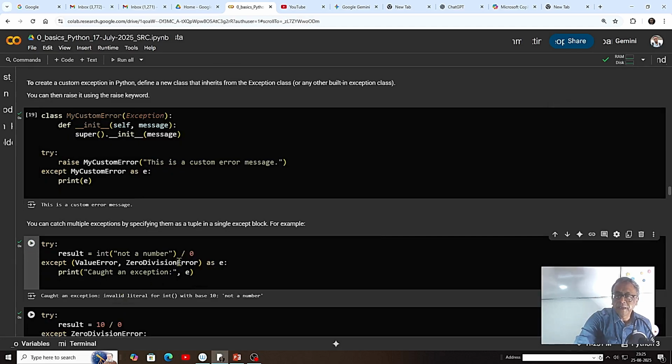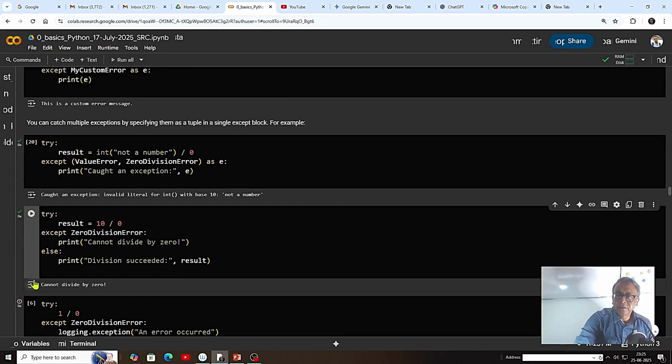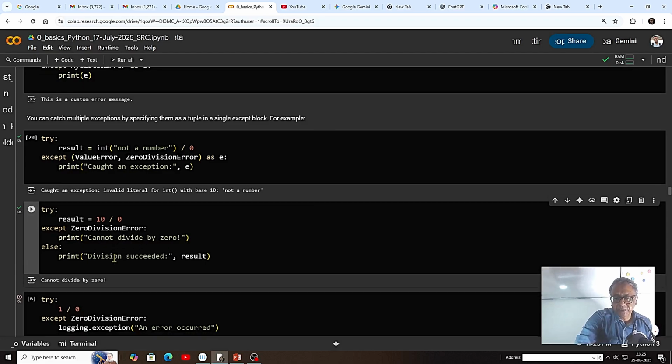Here the same, the divide by 0 will come, caught an exception, invalid return, or like this. Here also the same, cannot divide by 0. One good thing about exception handling is you can create your own print messages. Sometimes Python's message is not good, so you can make a more readable message.